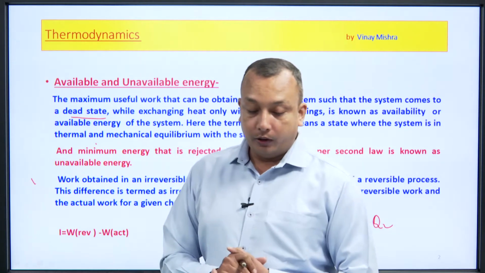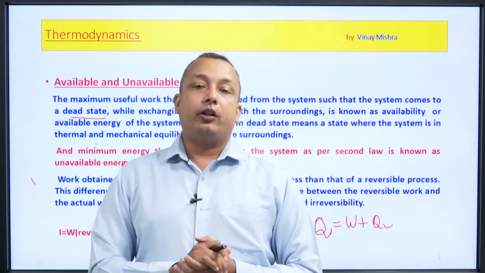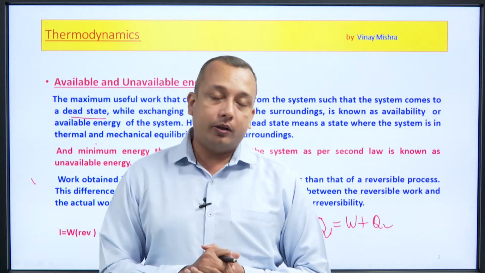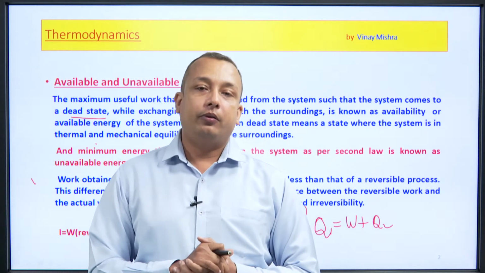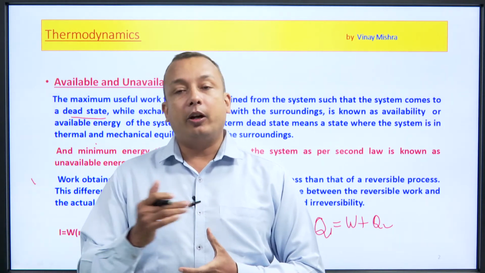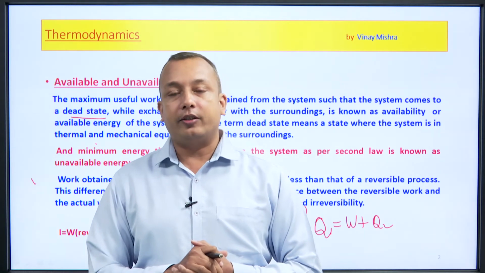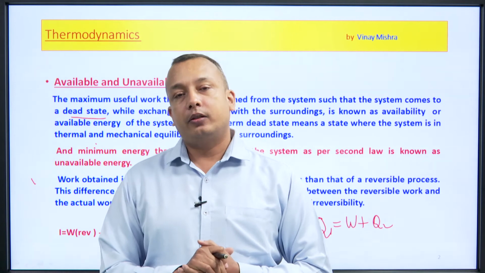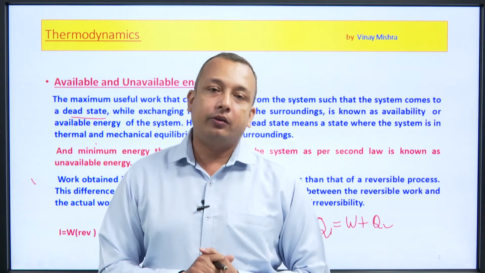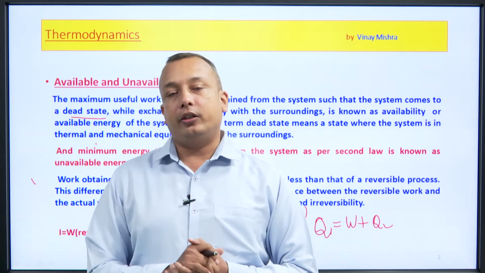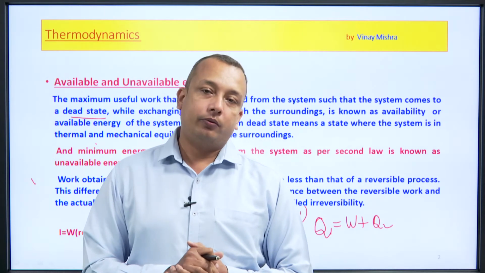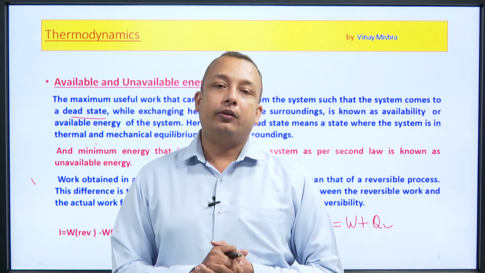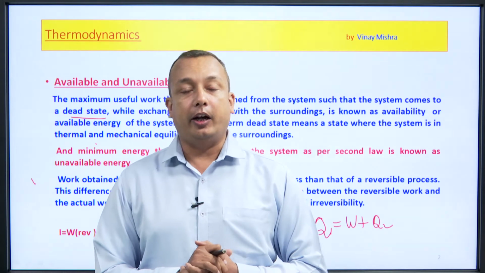So, thus we have seen that available energy is the maximum useful work that can be obtained from the given amount of heat, that is Q1, when the system reduces at its dead state, and the rest of the energy that is of no use is said to be the unavailable energy.